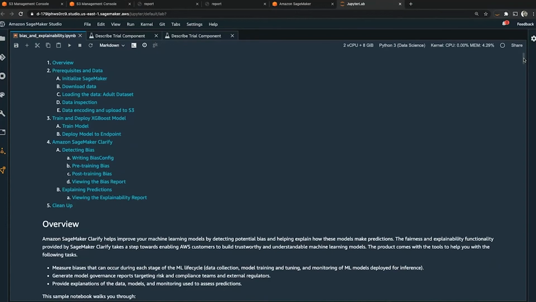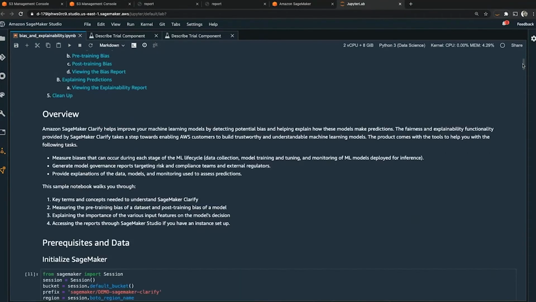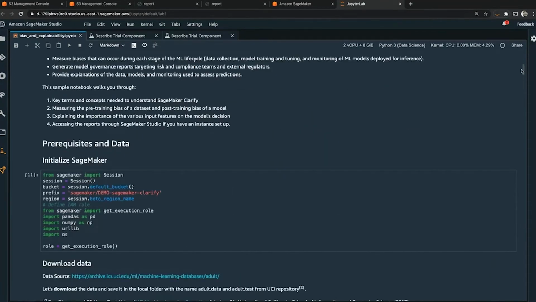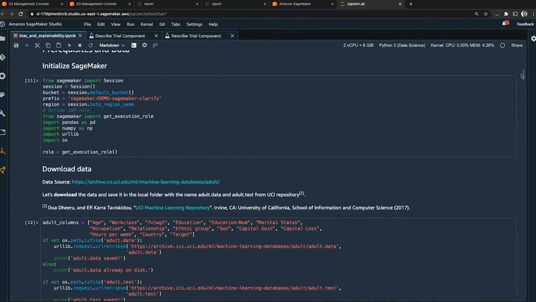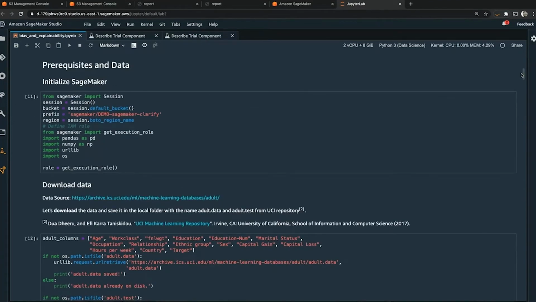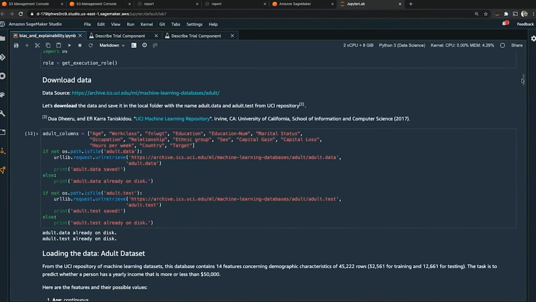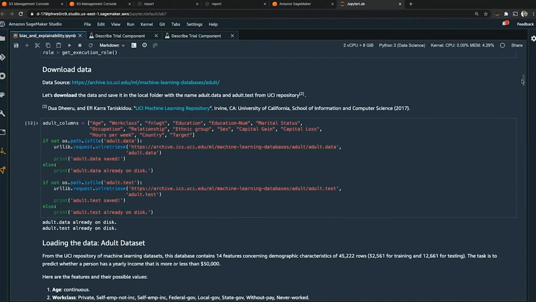So the overview of this problem in the Jupyter Notebook is that we're going to use census data to predict with a binary classifier whether or not an individual makes more than $50,000 a year. So true or false, does the individual make more than $50,000 a year? And we're going to use census data.